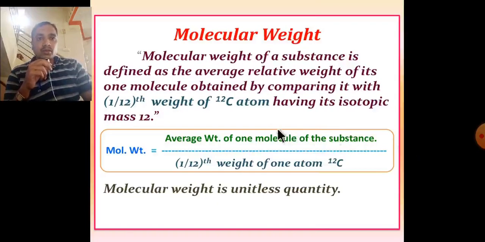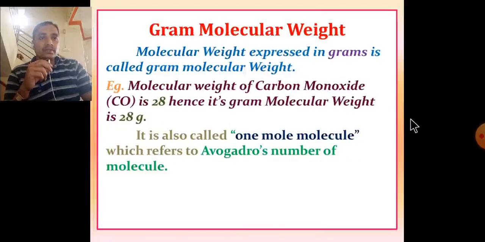Molecular weight. What is molecular weight? Molecular weight of a substance is defined as the average relative weight of one molecule, obtained by comparing it with 1/12 weight of a carbon atom having isotope mass 12. Molecular weight is equal to the average weight of one molecule of the substance divided by 1/12 weight of one atom of 12C. Molecular weight is unitless. There is no unit for molecular weight.